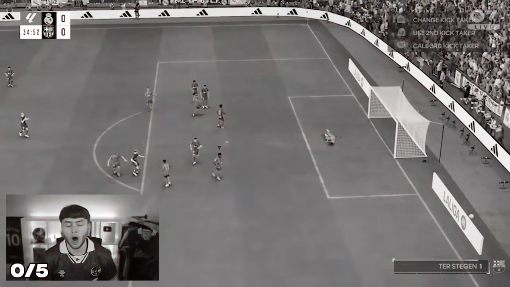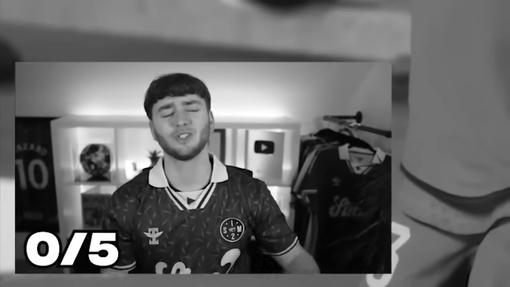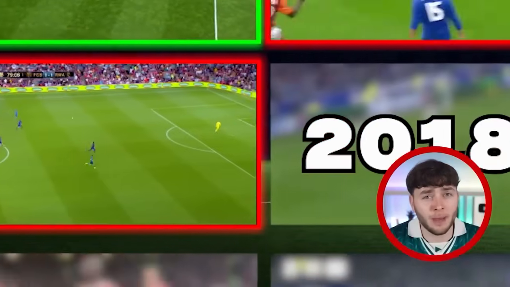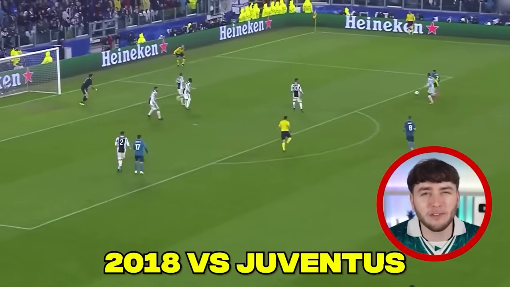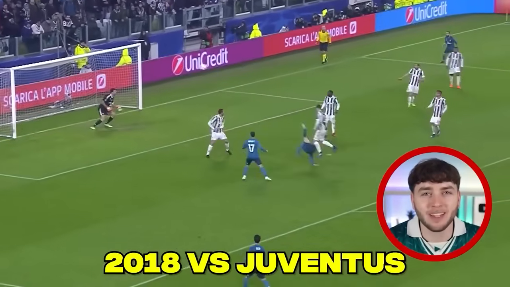Please! Oh my god, no way! That was it! We came so close. So close to doing the iconic El Clasico. May have failed to recreate that iconic goal, but there's many more coming up. And the next one is 2018, possibly one of Ronaldo's most iconic goals. His bicycle kick in the Champions League quarterfinals.